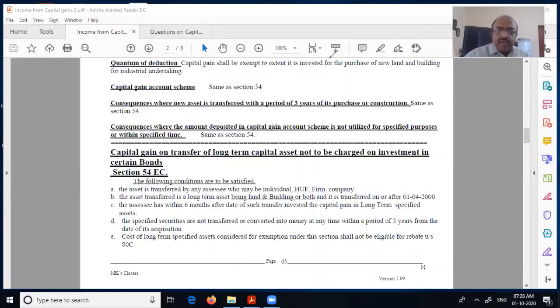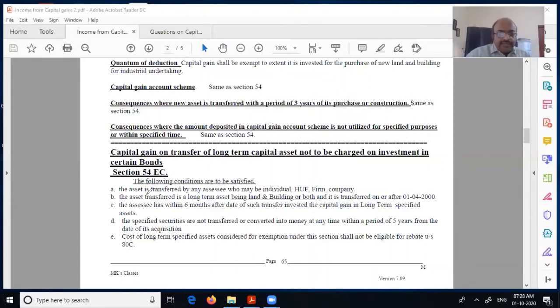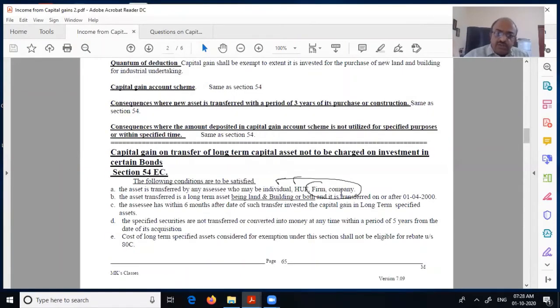As I told you, this is available for any property, any long-term capital asset. The only condition is that it must be long-term. Let us look at it. The asset is transferred by any assessee, who may be an individual, HUF, firm or company. Now again, one more advantage: these people can also get the exemption. In the earlier sections it was only those two, not the first two sections. Here I don't think there is any such limit, and it does not say anything like that for compulsory acquisition. But here it is specifically individual, HUF, firm and company.